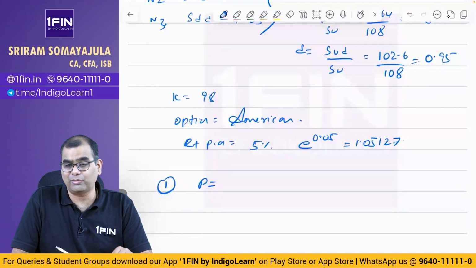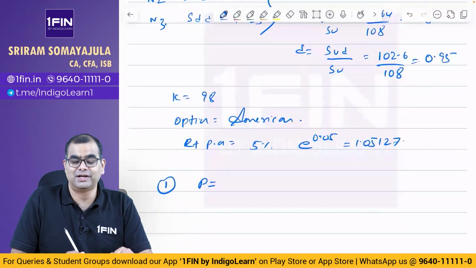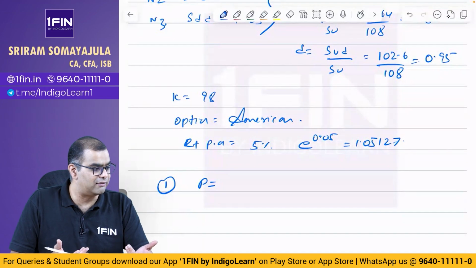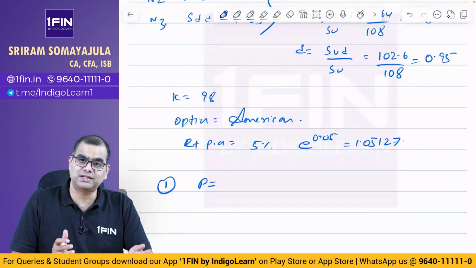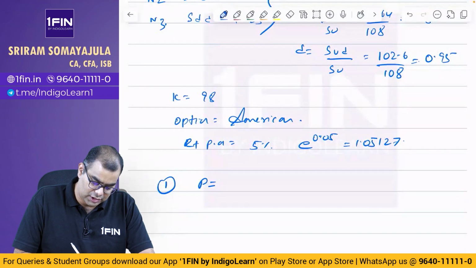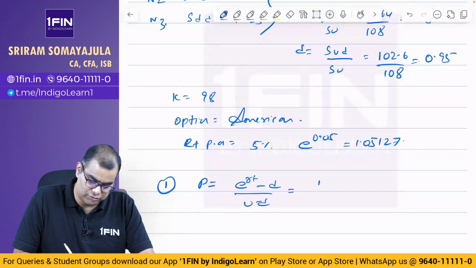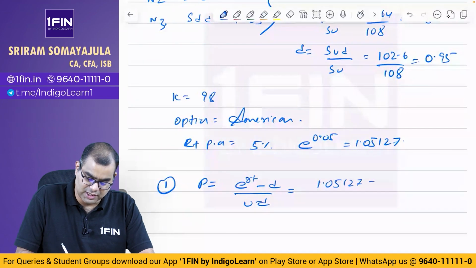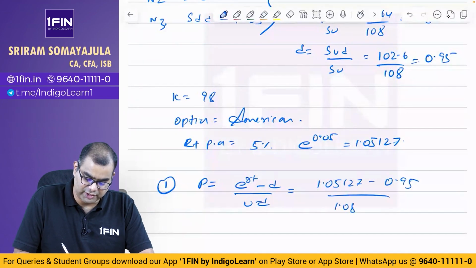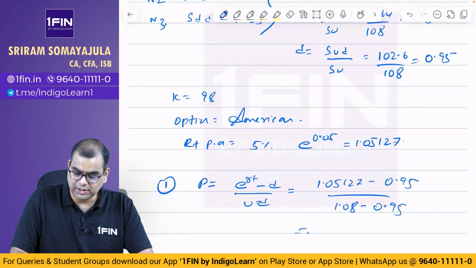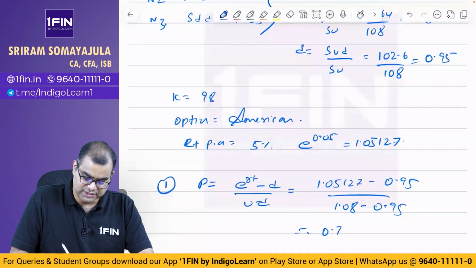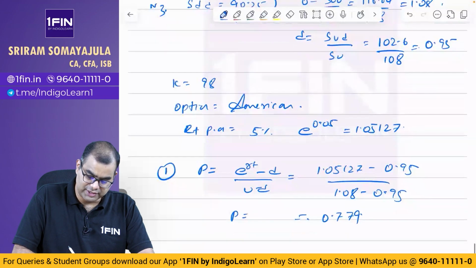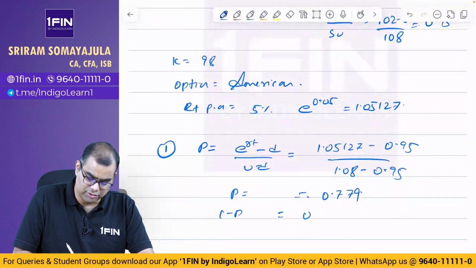Even though they said use the binomial model, you can't compute the probability using delta hedging or any of those methods. They said binomial, so you need at least some sense. This is actually a risk neutral method. P is equal to e power RT minus D by U minus D, which is 1.05127 minus 0.95 by 1.08 minus 0.95, which comes to 0.779. P is equal to 0.779, which implies 1 minus P is equal to 0.221.